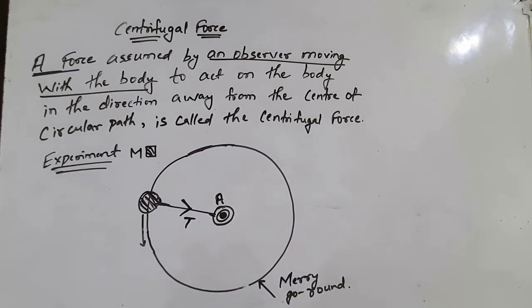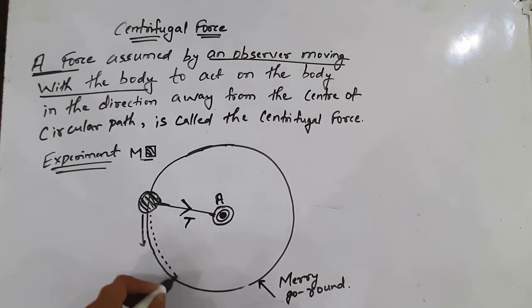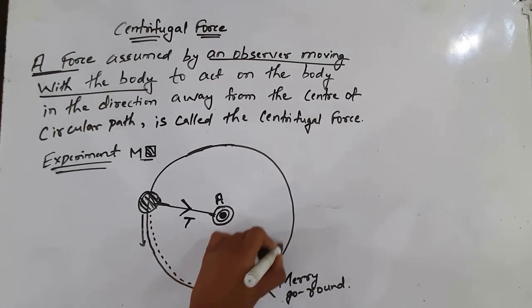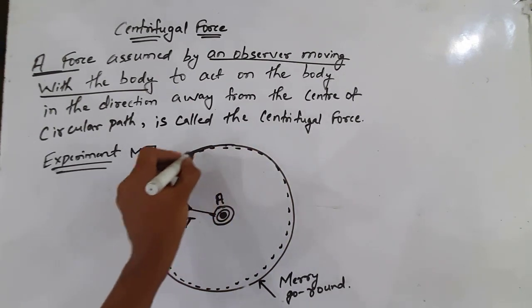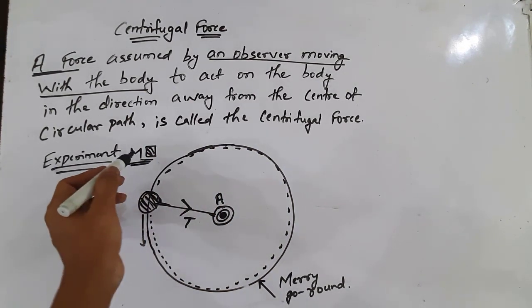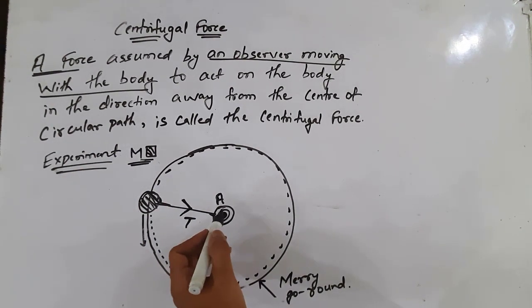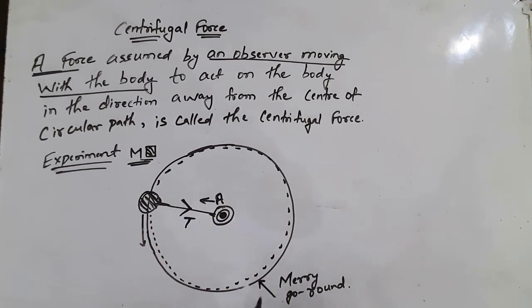The person standing on the ground observes that the body is moving along this path. Here I am representing it with dotted lines. This is the path of the ball observed by the person on the ground, whereas the person standing on the merry-go-round always sees that the ball is in front.